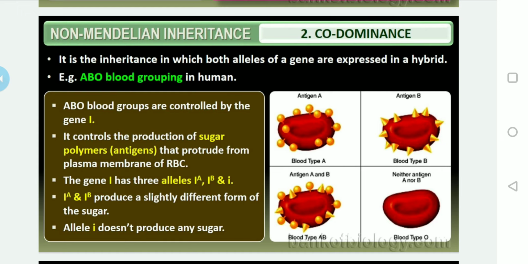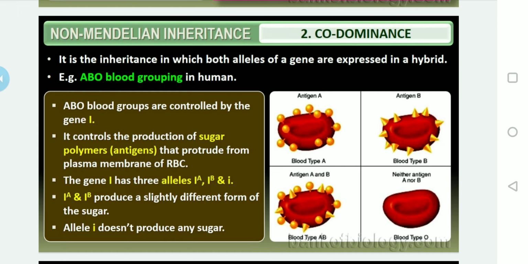We can also explain it in another manner. What is codominance? When the alleles for two contrasting characters are together in a heterozygous condition, and both the alleles express their character together, it is called codominance. Remember, AB blood group in humans as well as coat color in rabbits. In general we can also give the example of the ABO blood groups, but out of these, the AB blood group is the exact answer for codominance. I will tell you why, one by one.